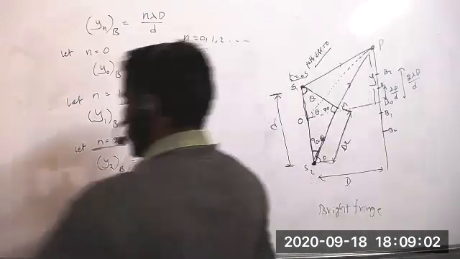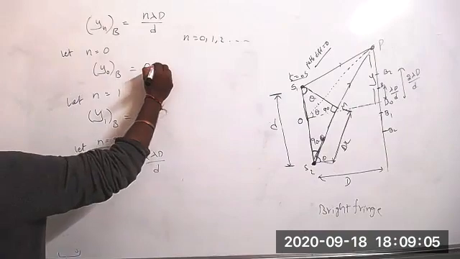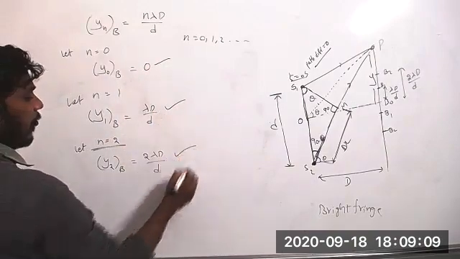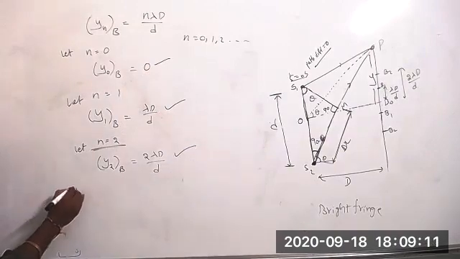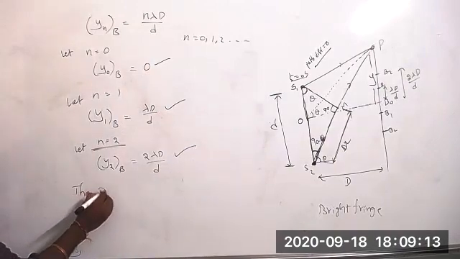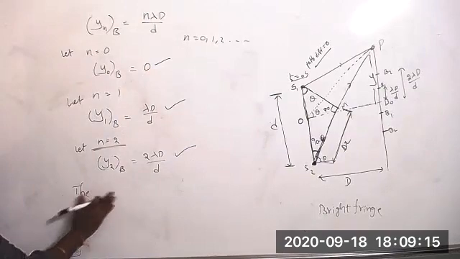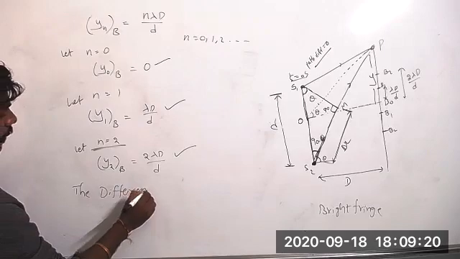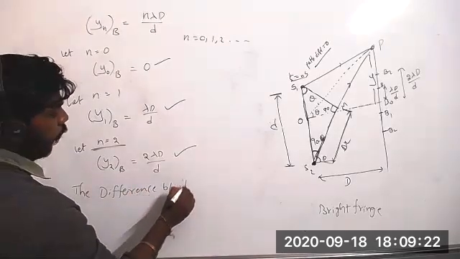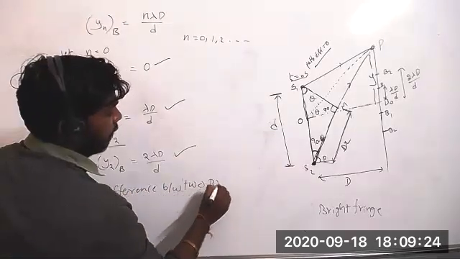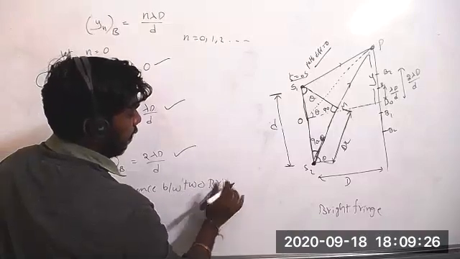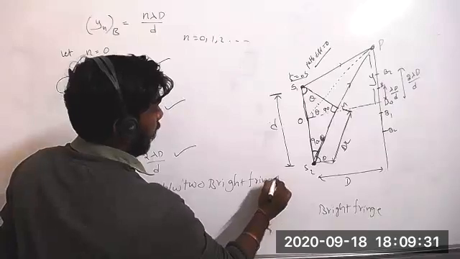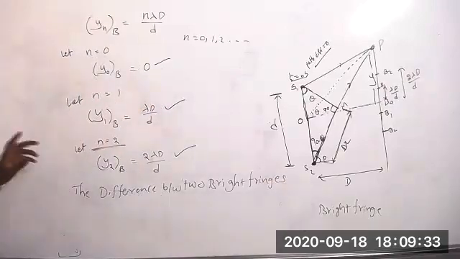Now, this is the central bright fringe. It is the first bright fringe. It is the second bright fringe. Can you say what is the difference between two bright fringes?